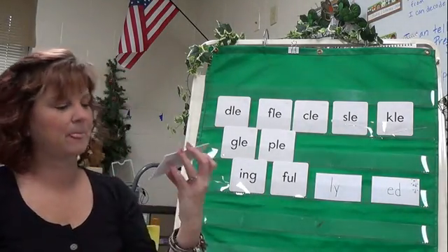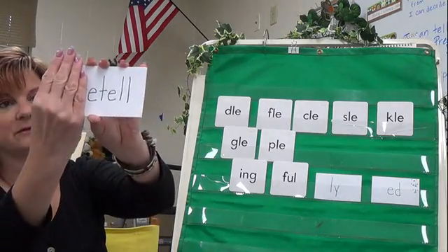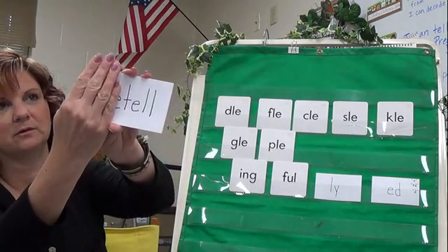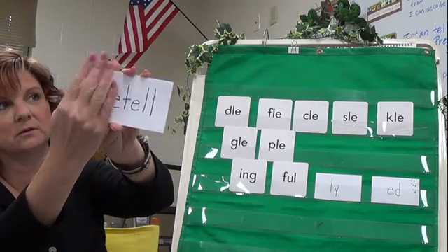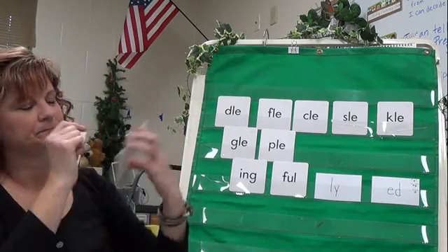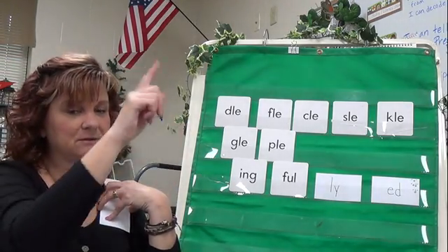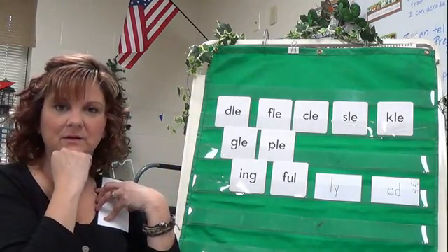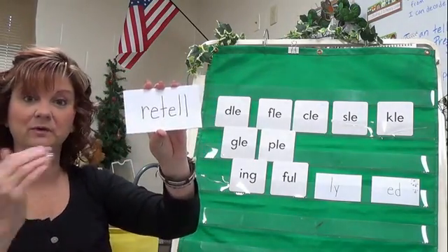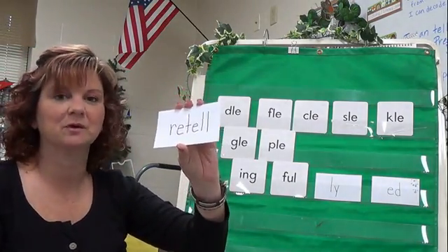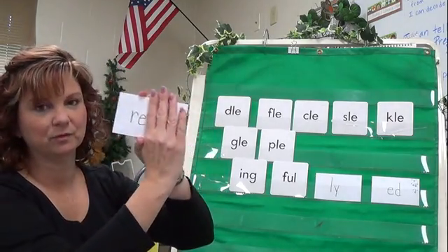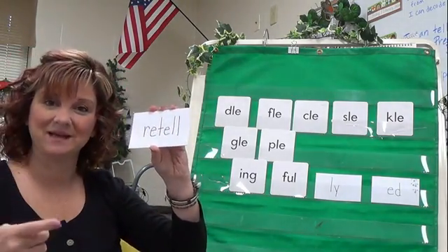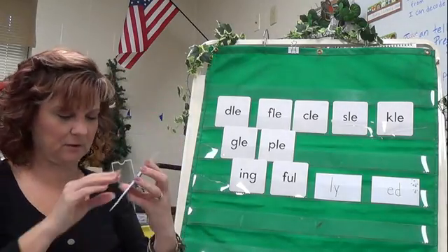All right, the next one we're going to try are words that have this in it. Re, okay? Look at this one. Now think of the prefix and look at the sight word or the root word. Now let's try it. R-E-T-E-L-L. What do you think? Yeah, retell. Like we retell stories all the time when we're summarizing, right? So we have re, R-E, and then tell. That means you do it again. Retell. All right?